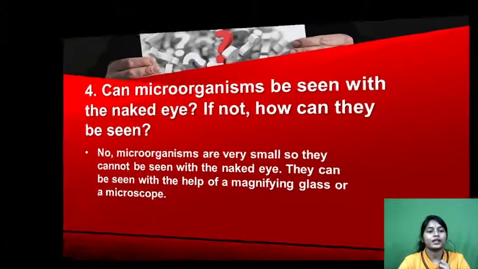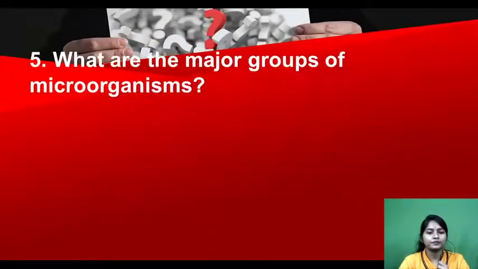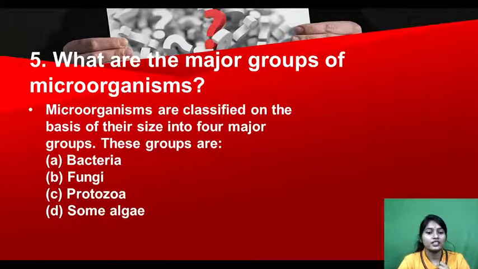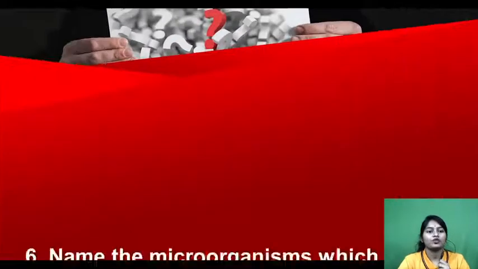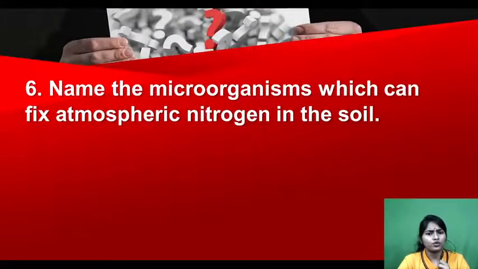Yes. Now next is, what are the major groups of microorganisms? Can you recall what are the different types of microorganisms? How many types are there? Yes. Microorganisms are classified into 4 groups. What are they? Bacteria, fungi, protozoa, and some algae. Just remember it. 4 groups: bacteria, fungi, protozoa, and some algae. Now moving to the next, name the microscopic organism.